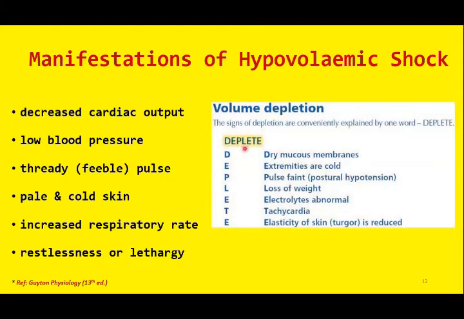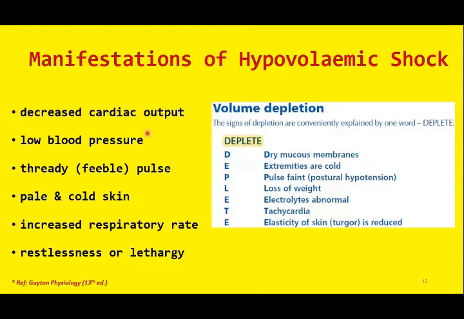So we can use the word DEPLETE as a mnemonic for volume depletion. In hypovolemia, there is dry mucous membrane, the extremities are cold, the pulses are feeble, loss of weight is there, loss of electrolytes is there, tachycardia is there. Again, tachycardia is increased heart rate. This is again a compensatory effect.